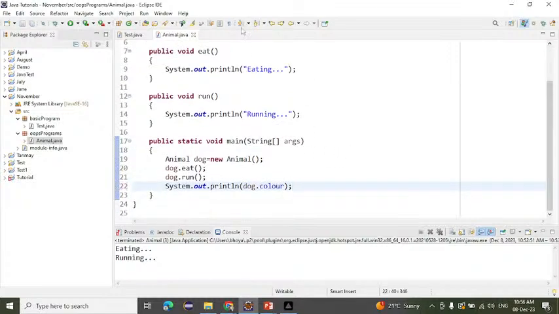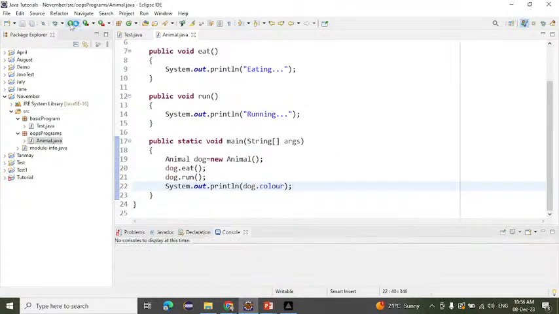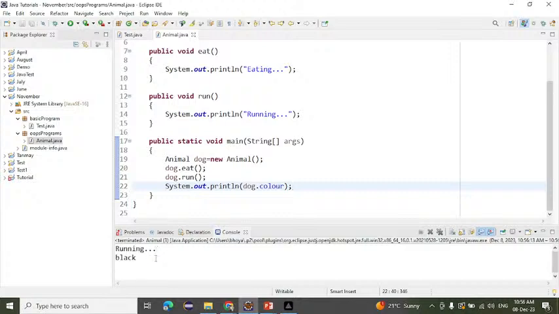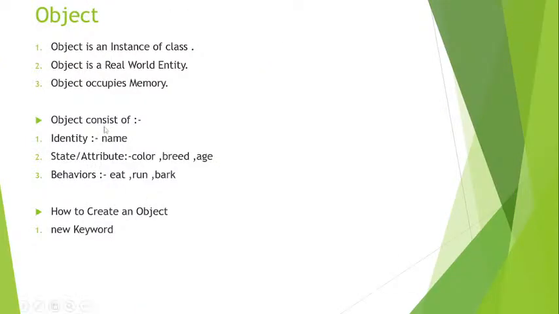Simply, if I run this now, what will be the output we get? Eating, running, and black. Dog dot color. You can take dog dot age also, anything you can take. So the object consists of three things. First, a name. What is the name of our object? That is dog. After that, an object has some state or attribute like color, breed, or age. An object has some behavior also, that is eat, run, bark. Just now we saw that.